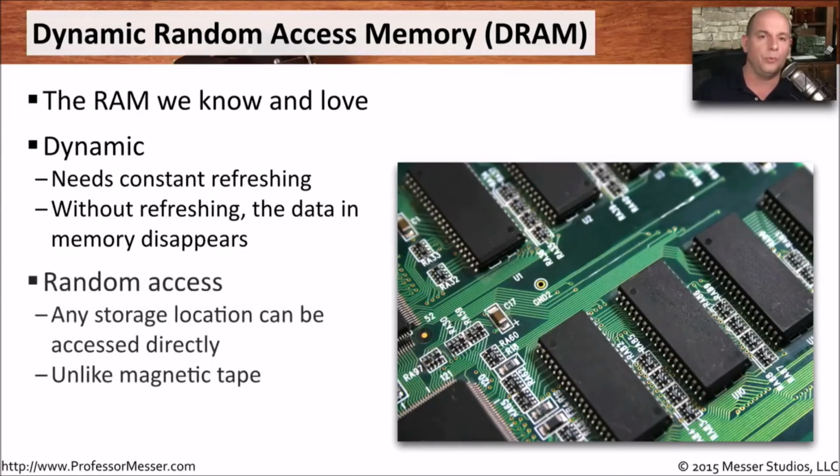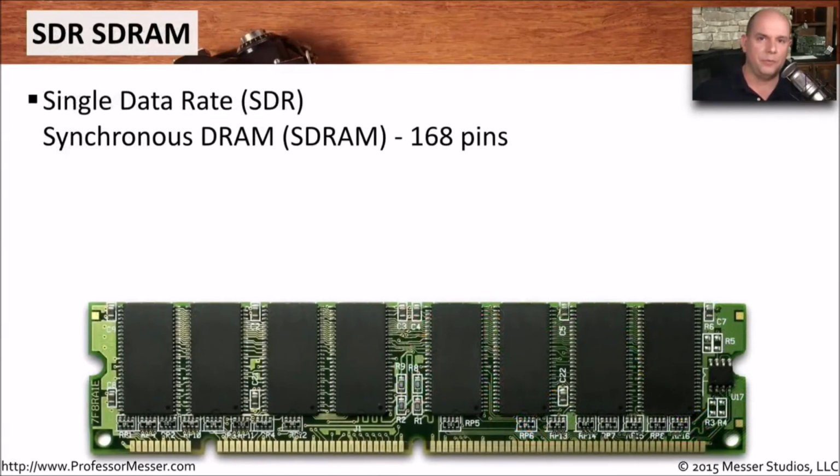This is also random access memory, which means we can put information anywhere on these memory chips and instantly access that information just by referencing a particular memory address. It makes it very quick to retrieve and put information into the memory. It's very different than if you were using a backup tape drive with magnetic tape, where you have to fast forward or rewind through the tape to find exactly the place where that information is stored. Because this is randomly accessed, we can simply ask for a particular address and instantly grab the information that's stored in that memory.